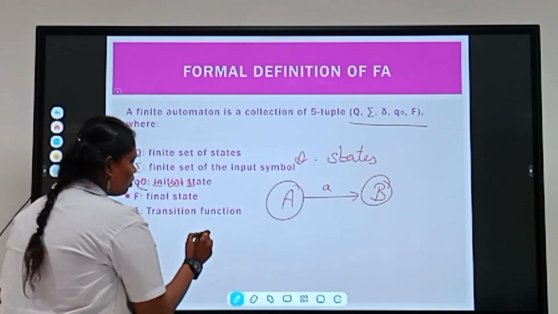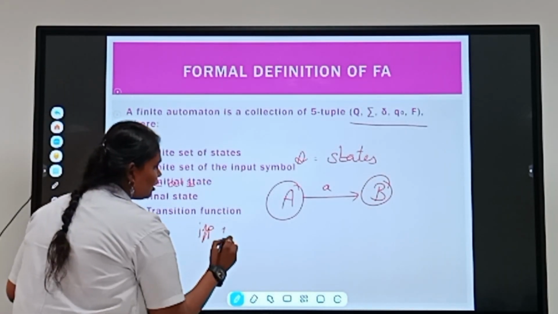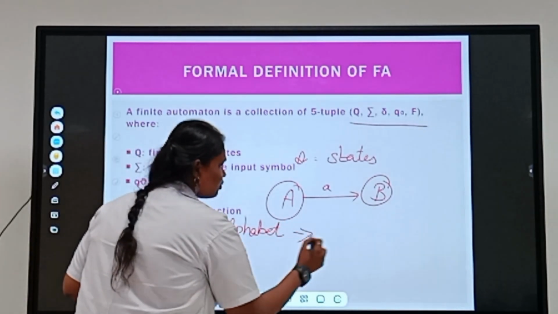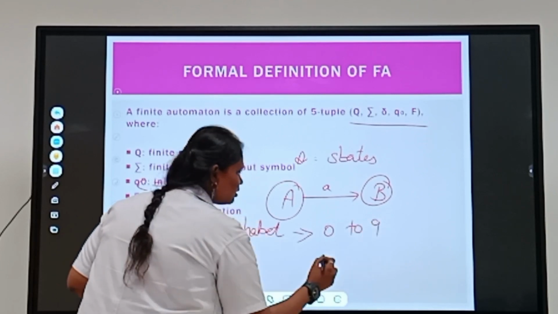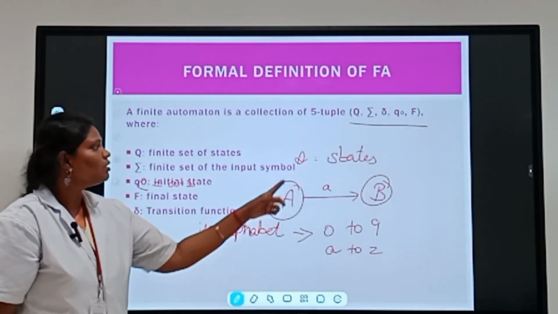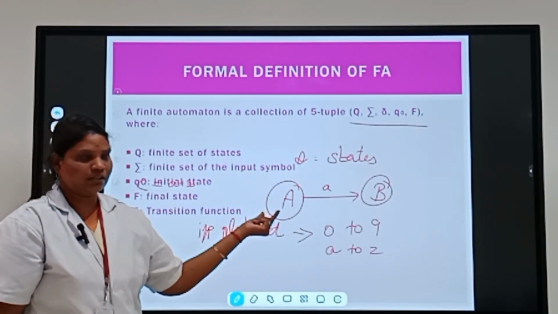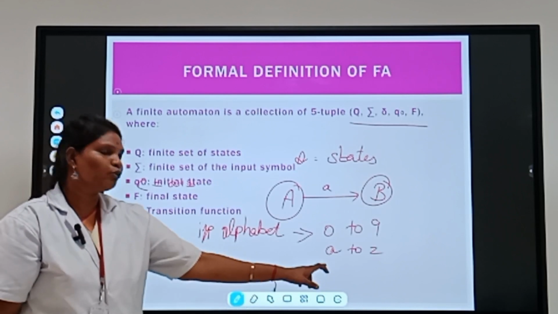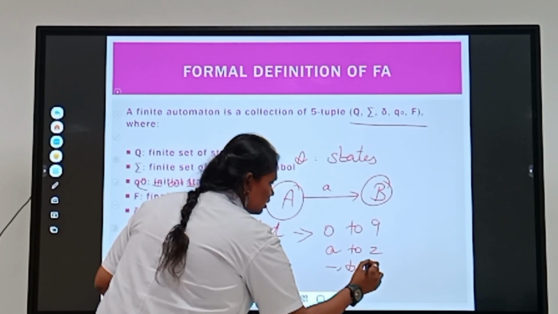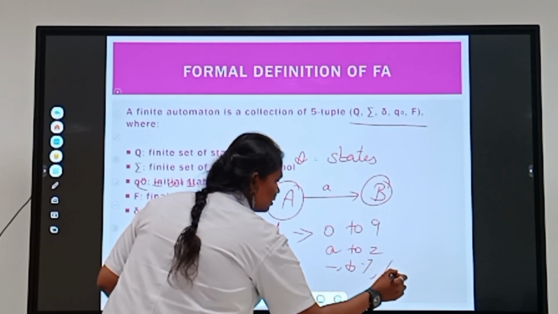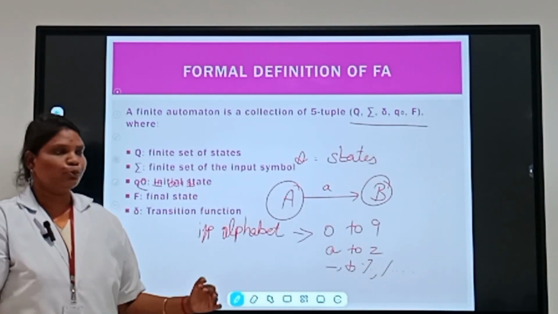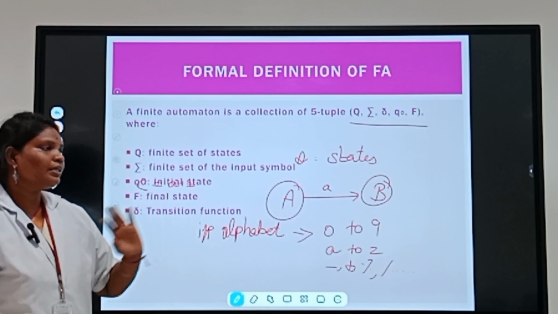The input alphabet is the combination of 0 to 9 and small letters. Note that states use capital letters, but inputs use only small case letters, and special characters such as minus, plus, percentage and modulo. These are all the input symbols.